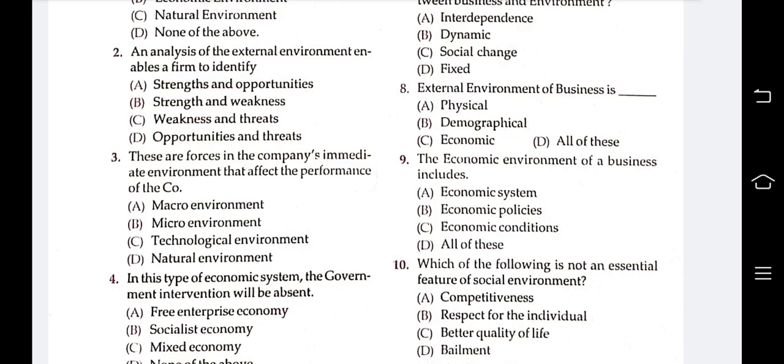These are forces in the company's immediate environment that affect the performance of a company. Macro environment, micro environment, technological environment, natural environment. Here the answer is micro environment. It immediately affects the company. Okay.